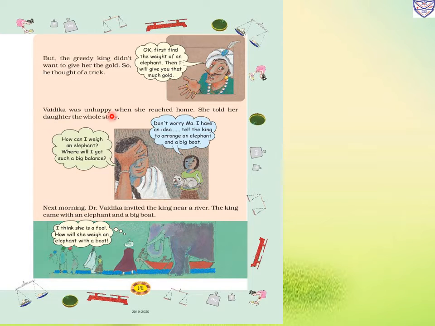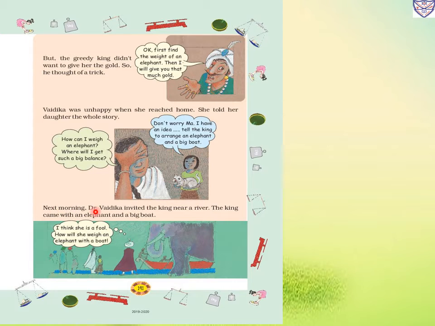Vedika was unhappy when she reached home. She told her daughter the whole story. How can I weigh an elephant? Where will I get such a big balance? An elephant is such a big animal, so for weighing an elephant we need a big balance. From where will she get that? Her girl said, don't worry ma, I have an idea. Tell the king to arrange an elephant and a big boat.